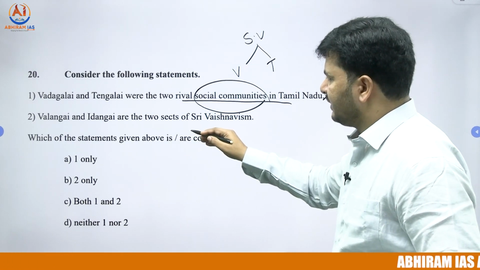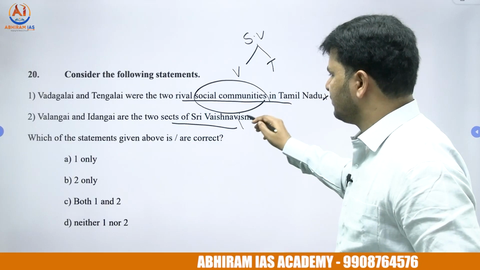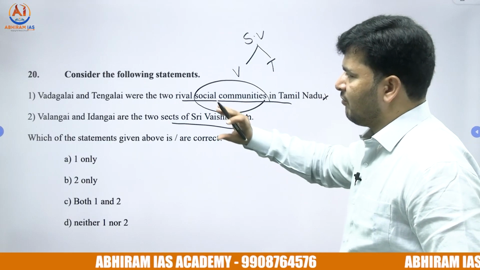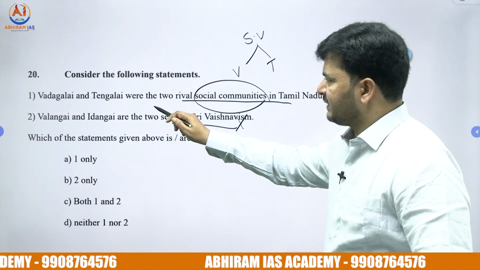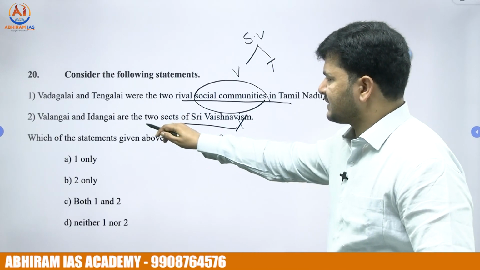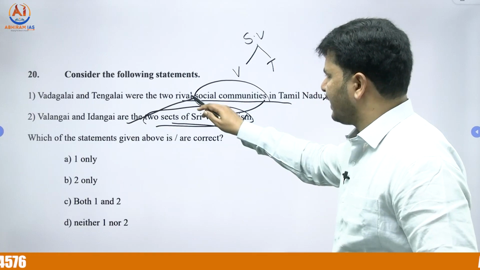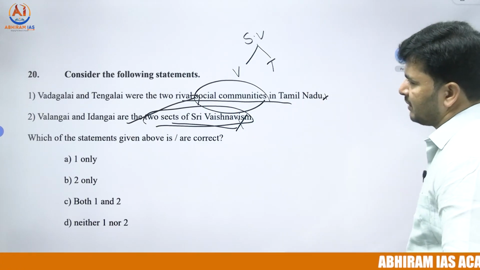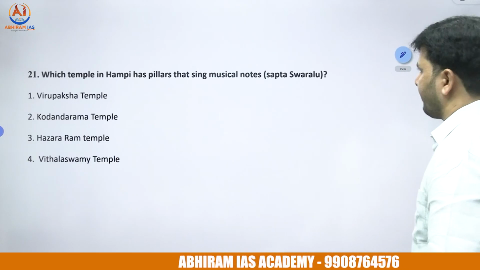Valangai and Idangai are the 2 sects of Sri Vaishnavism. Listen, exact opposite. Vadagalai and Tengalai were the 2 sects in Sri Vaishnavism. Valangai and Idangai were the 2 rival social communities in Tamil Nadu. So the right answer for this question is that both the statements are incorrect.